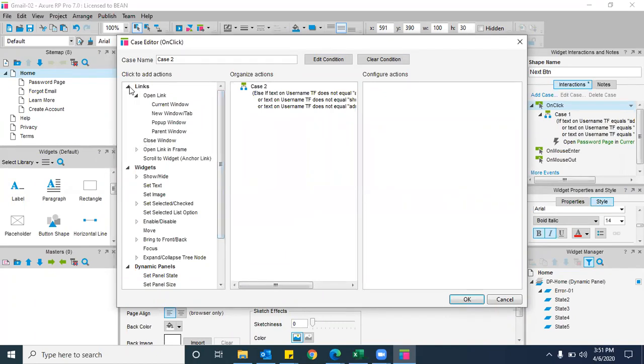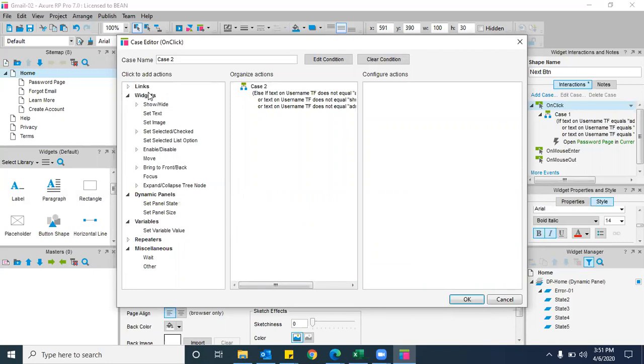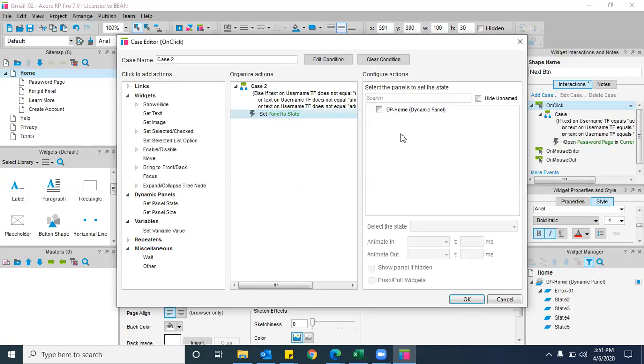Set panel state. So you should not go to the links. See, the dynamic panel is available here. Now we kept that message in the dynamic panel, that's the reason I'm going for the dynamic panel. Now I'm going to set a state, the error state, so that's the reason I'm clicking on set panel state. See, DP home is visible now.